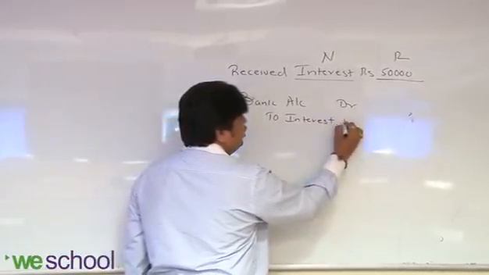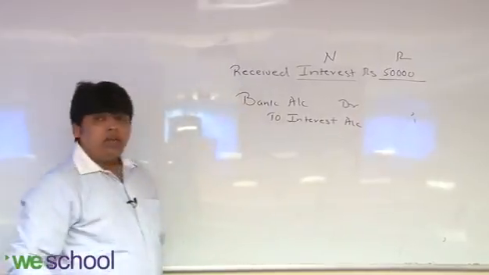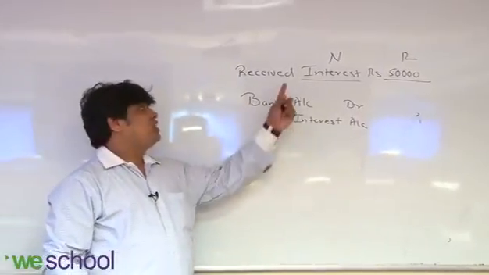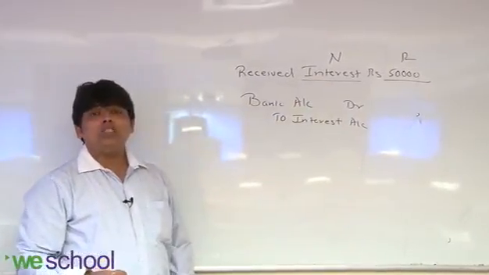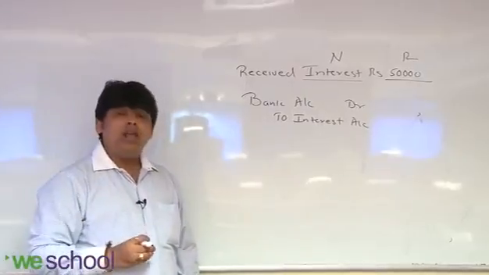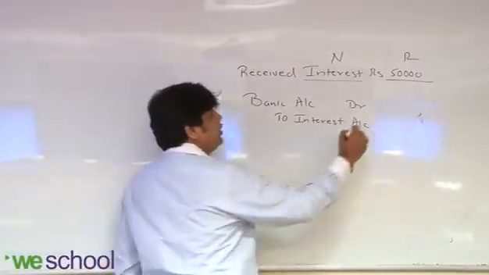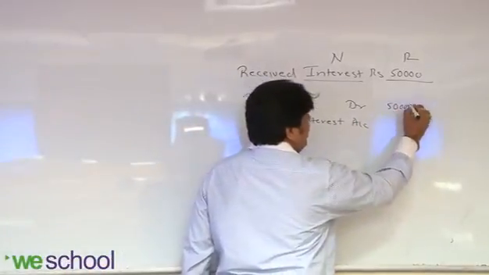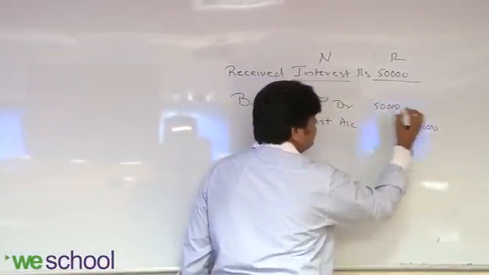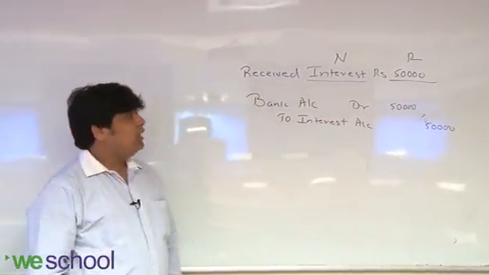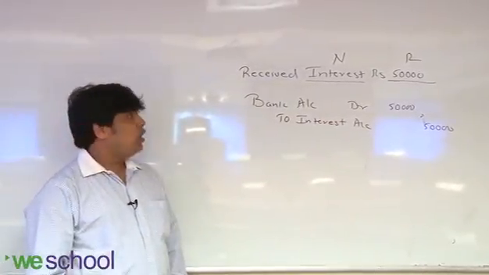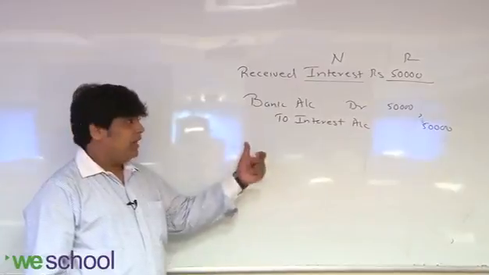Bank account debit to interest. Why is interest credited? Because this is a nominal account. The nominal account says to credit all incomes and gains. So debit 50,000 and credit 50,000. This is the nominal account rule. Got my point? Anything else?